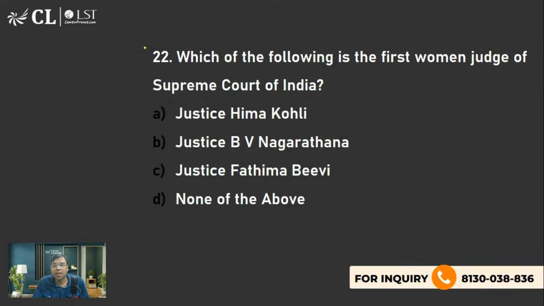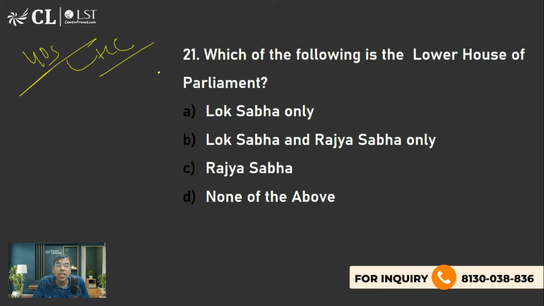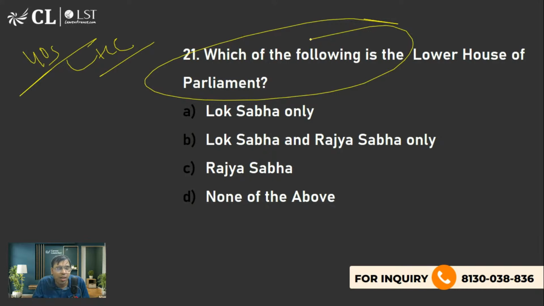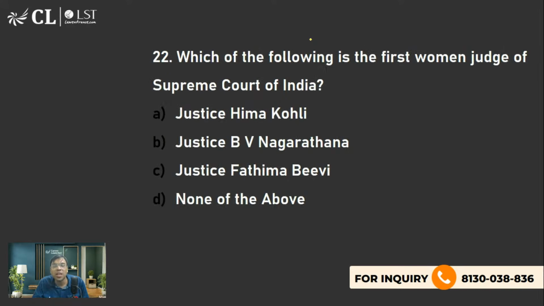Okay, let's move on. So we had asked about what is mentioned in the constitution. So the constitution never talks about the minimum age for Supreme Court judge. Because they knew that it would adjust automatically, meaning there is no such requirement. Like for becoming a prime minister, you do not need experience that you should have practiced as a lawyer for 10 years or as a high court judge. There is no such minimum age or minimum experience.